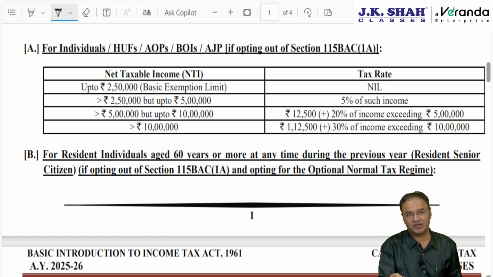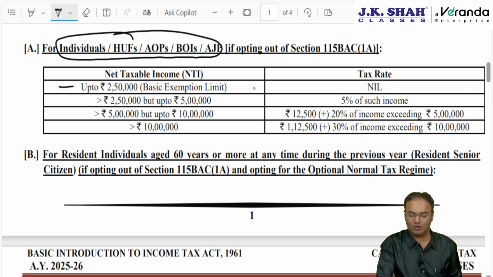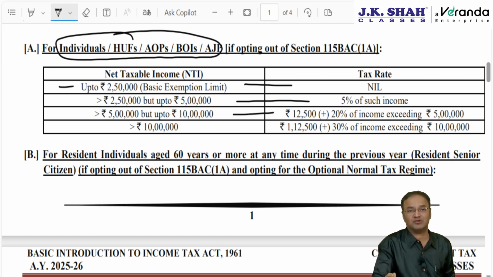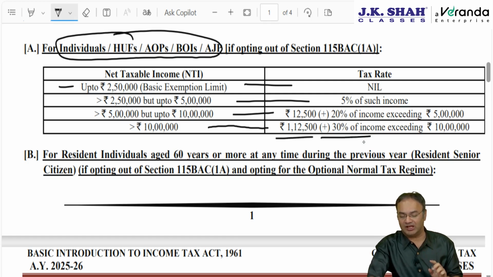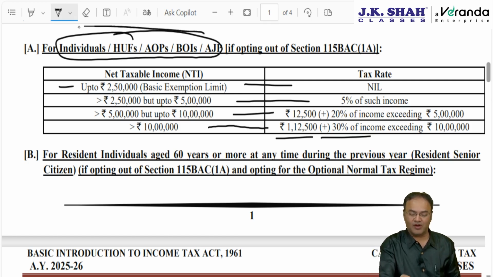First 2.5 lakh rupees is the basic exemption. For all 5 of them combined together, individual, HUF, AOP, BOI, AJP, the first 2.5 lakh has no tax, basic exemption. Next 2.5 lakh will be taxed at 5% rate. Next 5 lakh will be taxed at 20% rate, plus 12,500 for the earlier slab. In case the income is more than 10 lakh, then on the first 10 lakh rupees tax will be 1,12,500 plus 30% of the income exceeding 10 lakhs. Income exceeding 10 lakhs will be taxed at 30% flat rate.